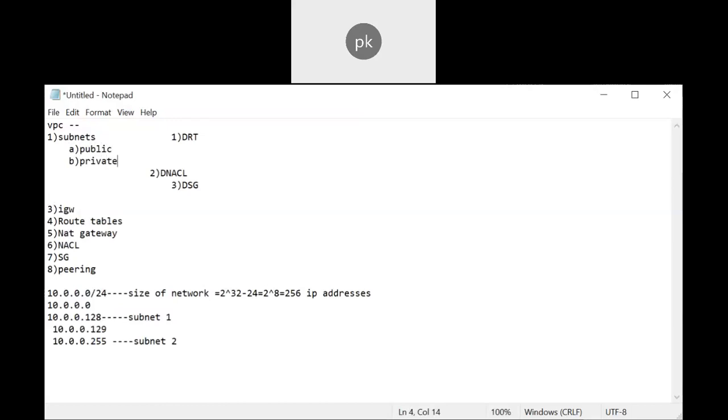It will not differentiate. By default it will associate as public only, because for a default route table, your internet gateway is associated.